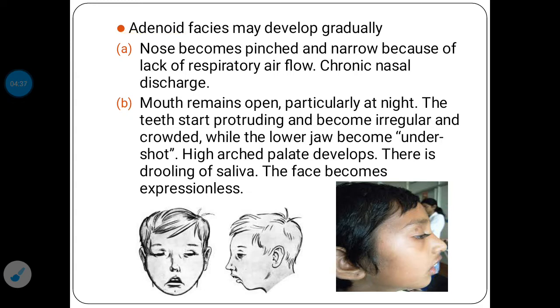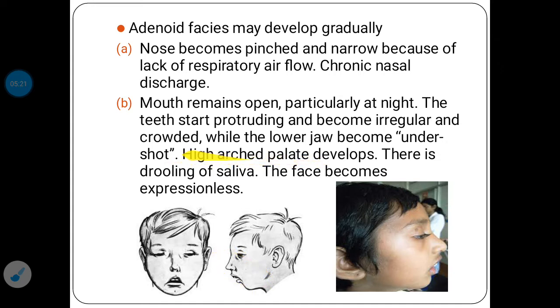In this adenoid facies, the nose becomes pinched and very narrow because of lack of respiratory airflow. There will be a presence of chronic nasal discharge. The mouth will remain open, particularly at night. The teeth start protruding and become irregular and crowded. You can see in this picture the teeth are protruding outward. The lower jaw becomes undershot. Here you can see the lower jaw is undershot.